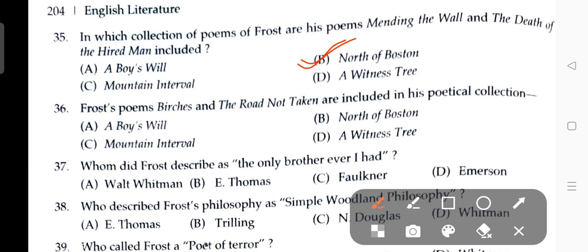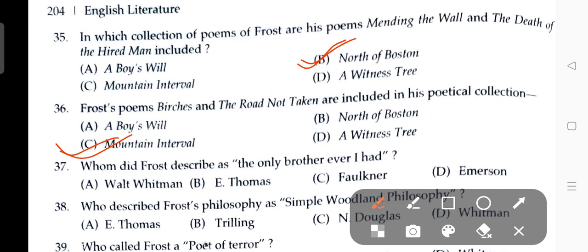Next question: Birches and The Road Not Taken are included in which poetical collection? The answer is C, Mountain Interval.